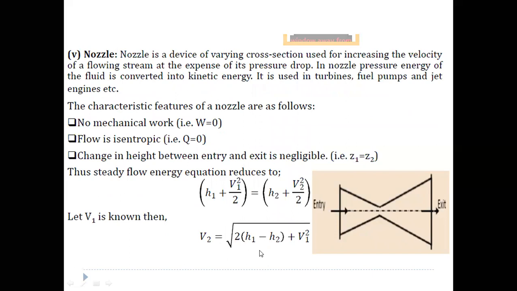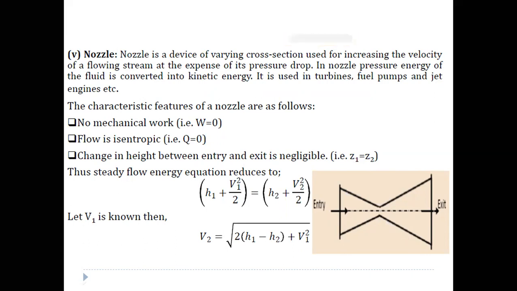And next, coming to the nozzle. A nozzle is a device of varying cross section. Generally speaking, there are three parts of the nozzle: the converging section, the throat, and the diverging section. The converging section is where the diameter gradually decreases, the throat is where the area is minimum, and the diverging section is where the area gradually increases. Here the length of the converging section is small when compared to that of the diverging section.